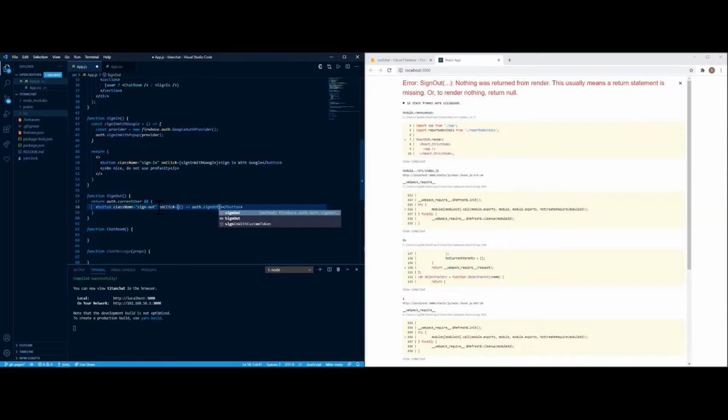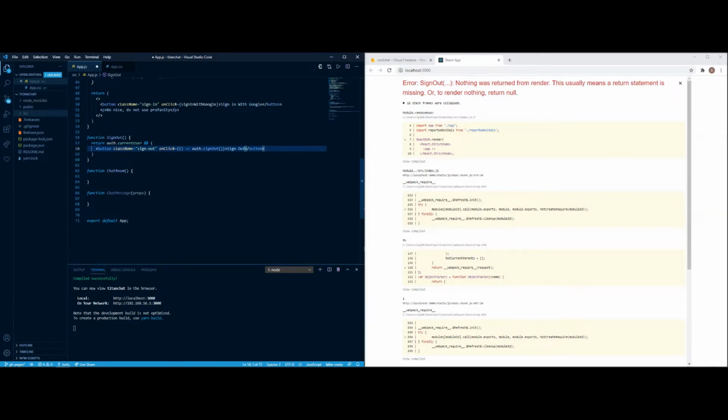That's it, I believe. Reference that, and then sign out. And that should be it for the entirety of this function. So now we're going to move on to the chat room portion.